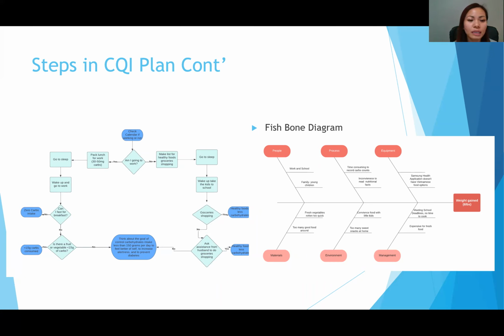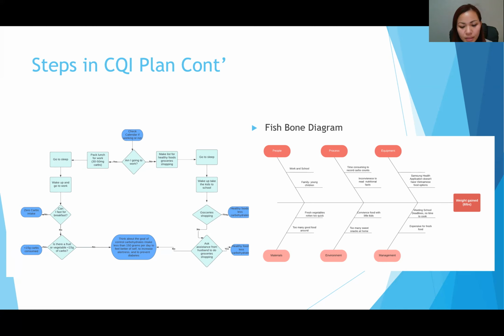If I'm working, I would try to pack my lunch for work, keeping within my range of 30 to 50 grams of carbs. Then at work, I will try to fast for breakfast. If not, I would try to eat very little. If I can do it, great. If not, I would think about my goal: to control my carb intake to make myself feel better, to help increase alertness, and to prevent diabetes.